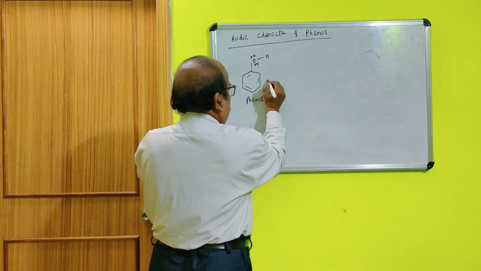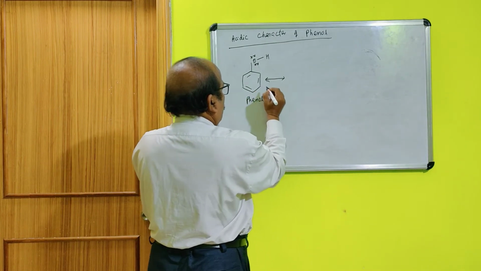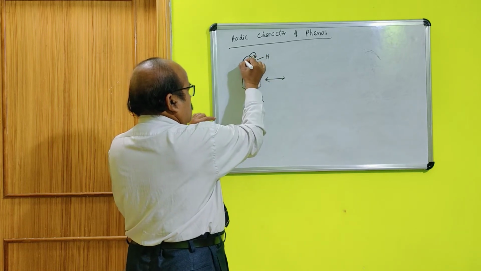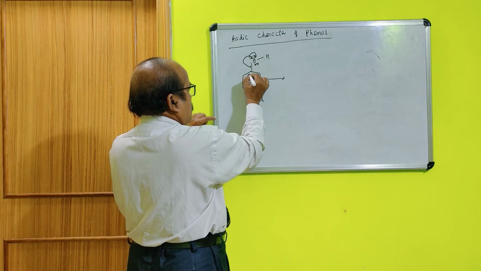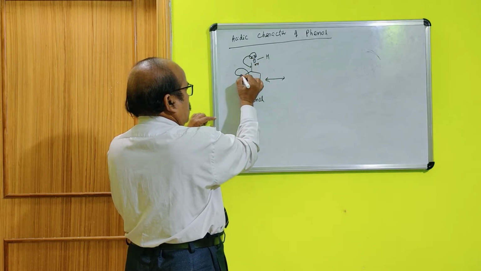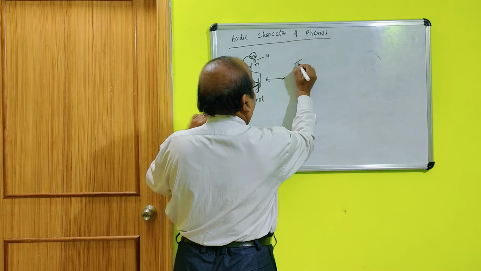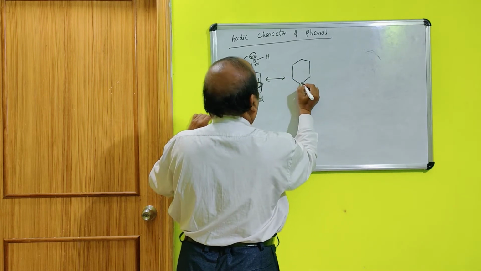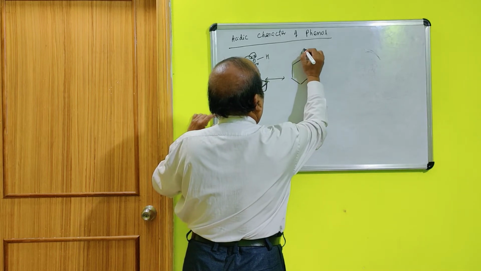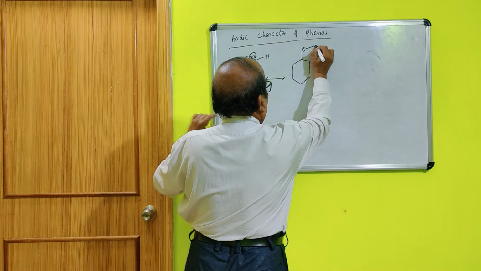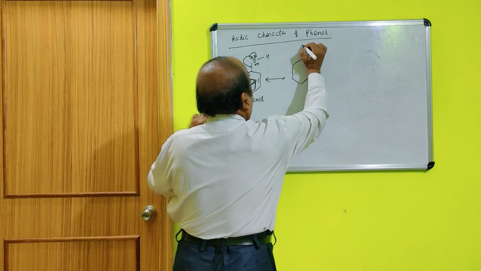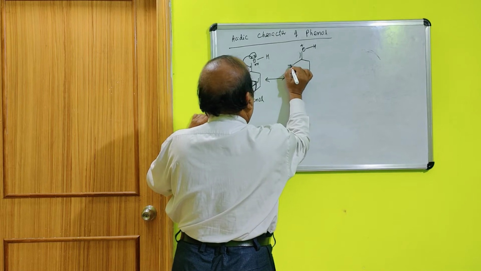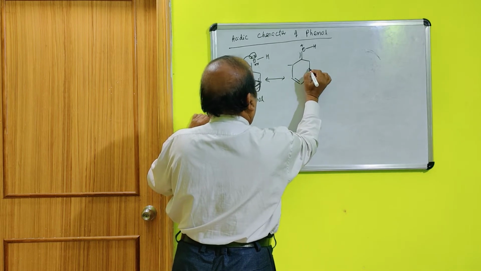Now, in this compound, 1 pair of electrons will move to this side, then this will go to this side. So it will be positive, this will be a double bond, this will be minus, this will remain as usual.